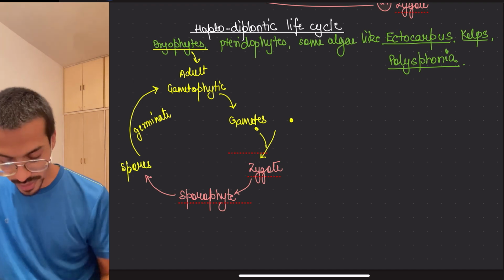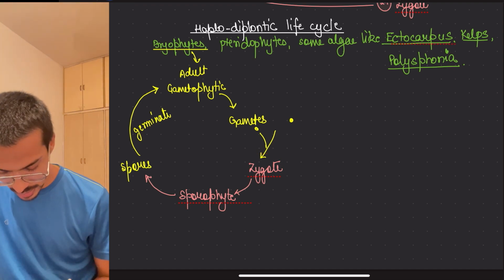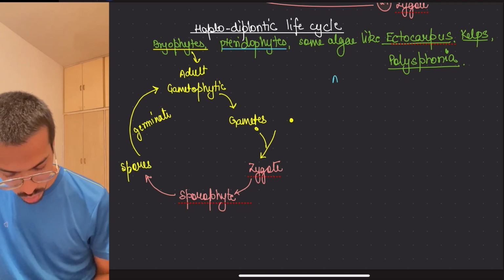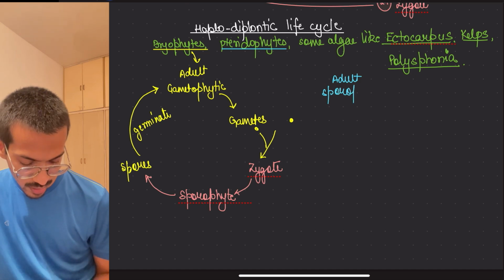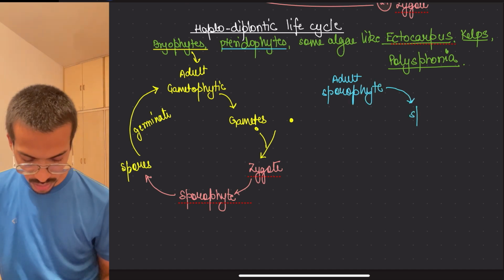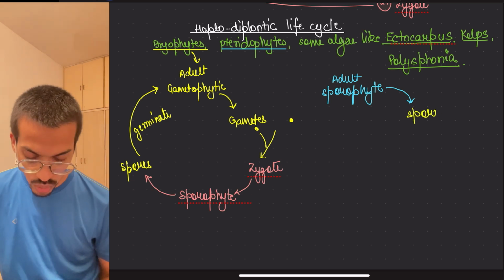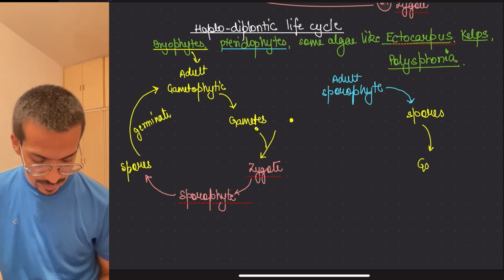If it is a pteridophyte, okay, let's just see that. If it is a pteridophyte, so adult would be what? Adult would be sporophyte. The sporophyte makes what? It will make spores. Now these spores will make what? It will make gametophyte.